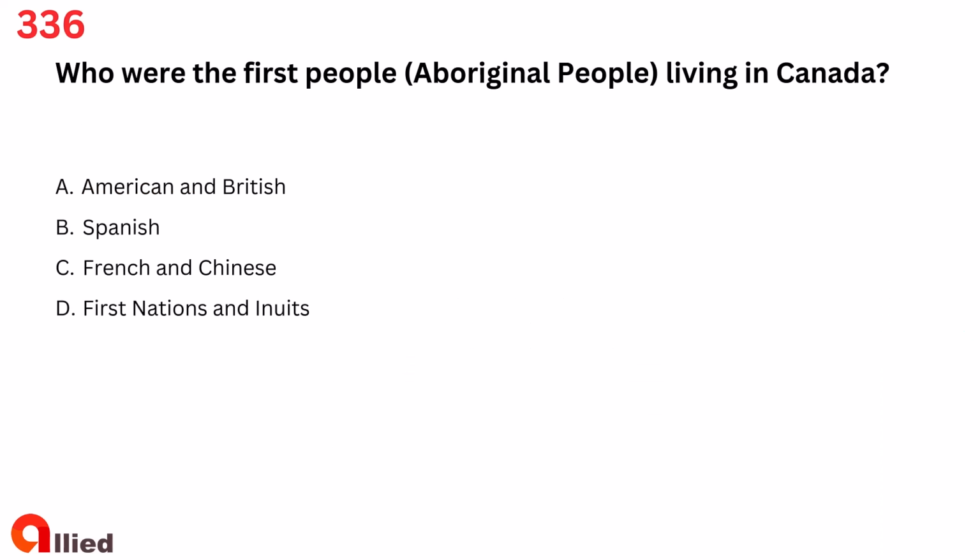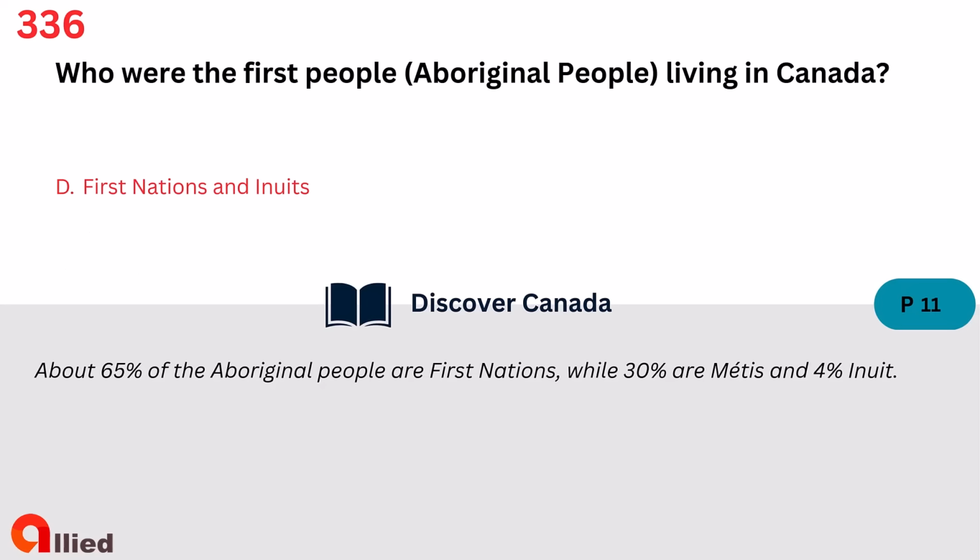Question 336. Who were the first people, Aboriginal people, living in Canada? A. American and British. B. Spanish. C. French and Chinese. D. First Nations and Inuits. The answer is D. First Nations and Inuits.